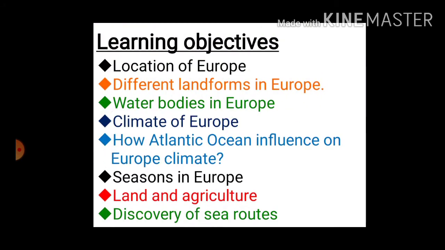Before we discuss Europe, let us discuss the learning objectives.